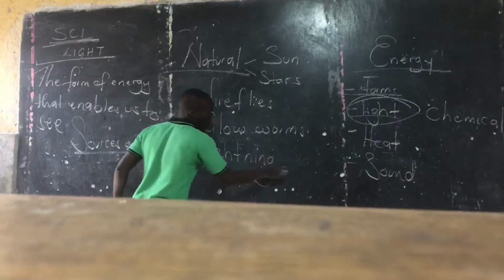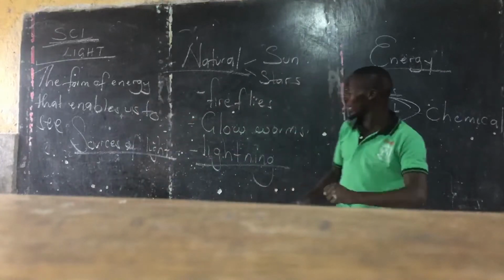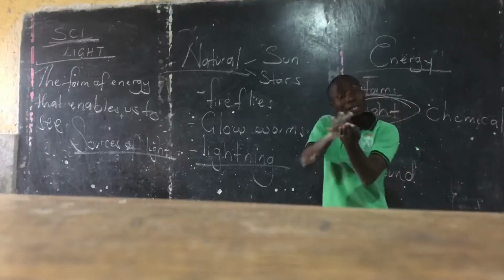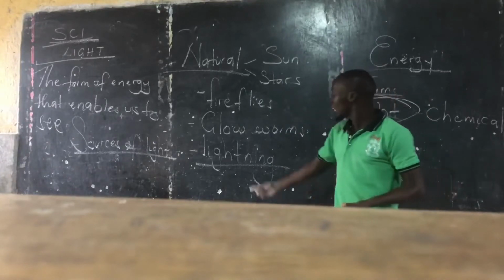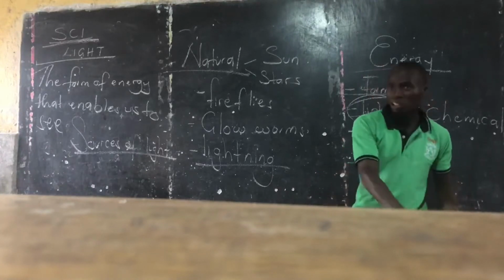You know this one very well. Lightning. In electricity, lightning. When you have two clouds having opposite what? Charges. When they collide over each other, they produce lightning.